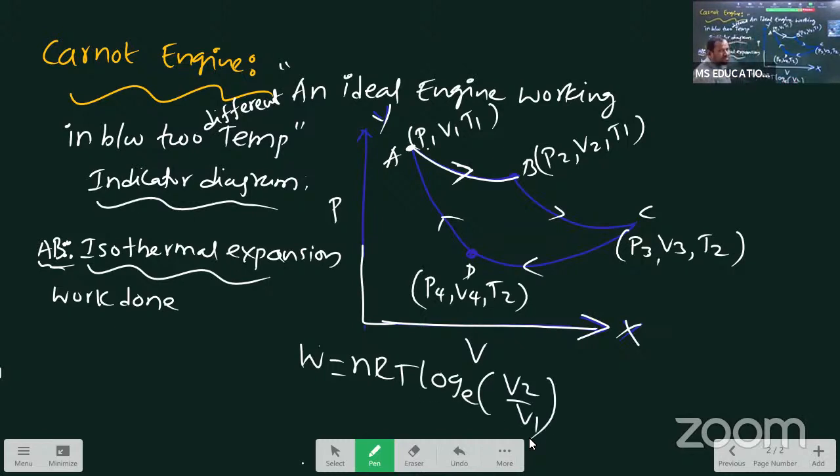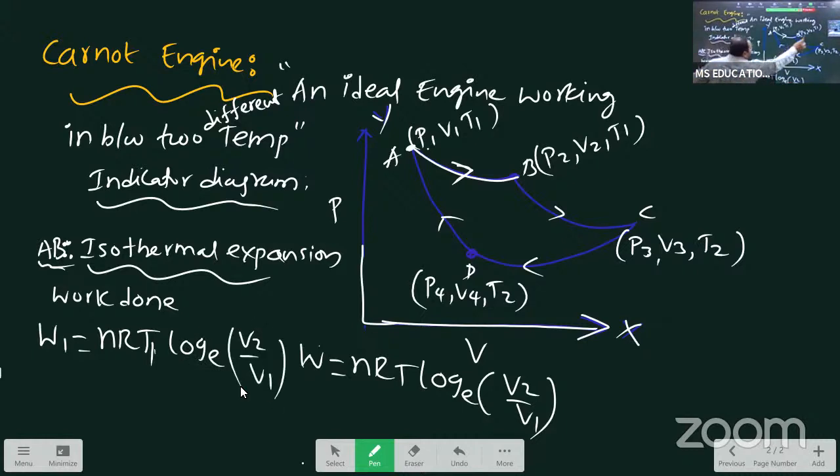This formula you read in thermodynamics, in physics and chemistry. So from this we write work done W1 equals nRT. T stands for temperature. What is the temperature here? T1. So nRT1 log base e final volume by initial volume, V2 by V1.